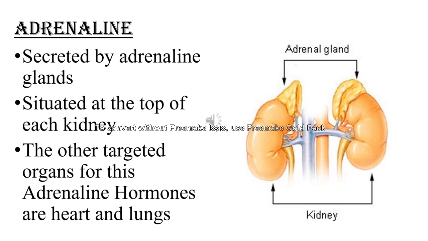And the supply of oxygen in the body is also high, right? So breathing rate increases, and the contraction of diaphragm and muscles also increases. This response together enables the animal body to deal with the situation, right? So this is the function of adrenaline hormone.